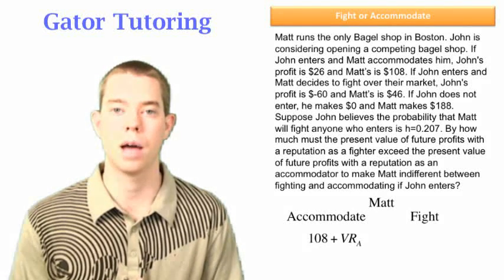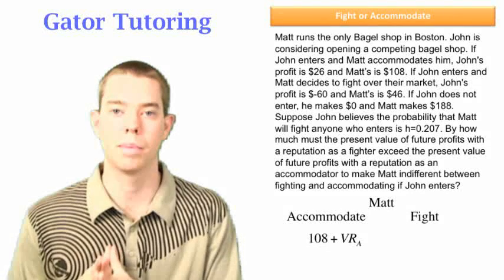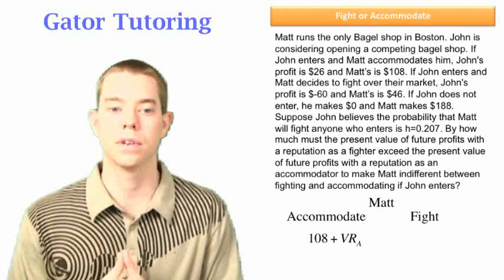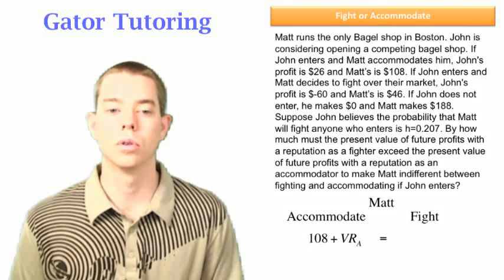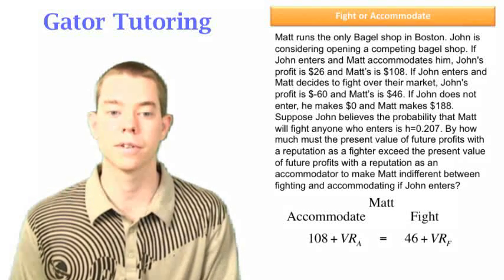Well, let's look at if he accommodates. He makes a pretty high payment of 108, and then he makes some value of a reputation as an accommodator. We don't know what that is. We're going to leave it in this form, VRA. We're going to set that equal to if he fights. Well, he makes a lower payment of 46, but he makes some value of a reputation as a fighter.